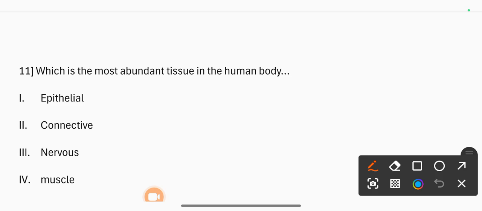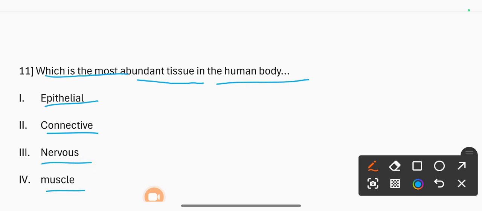11th question, which is the most evident tissue in the human body? 1. Epithelial, 2. Connective, 3. Nervous, 4. Muscle. Which tissue? The correct option is connective tissue. Connective tissue is the most evident tissue in our body.